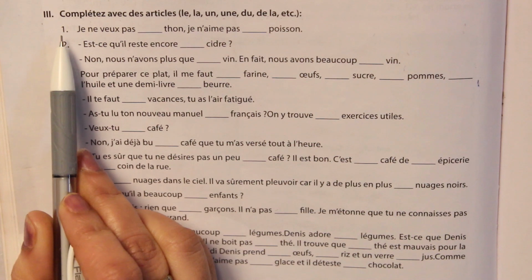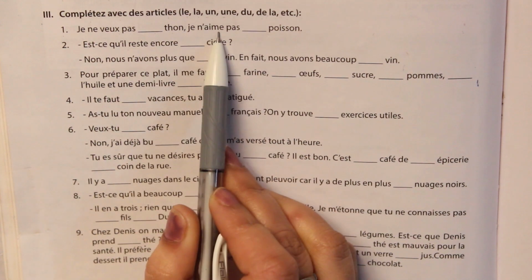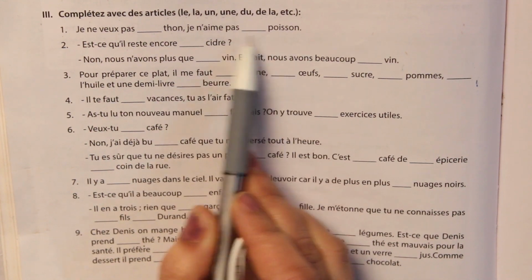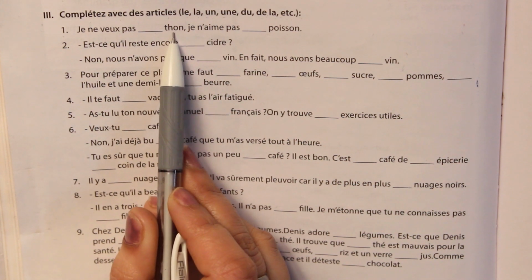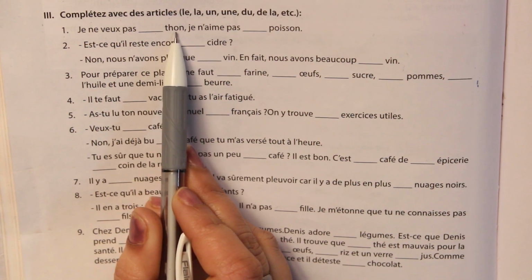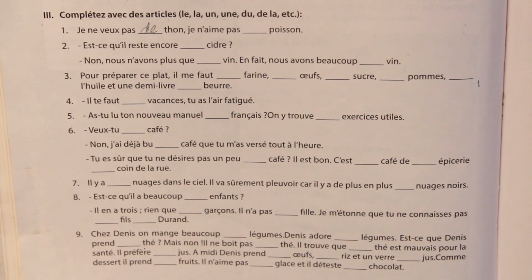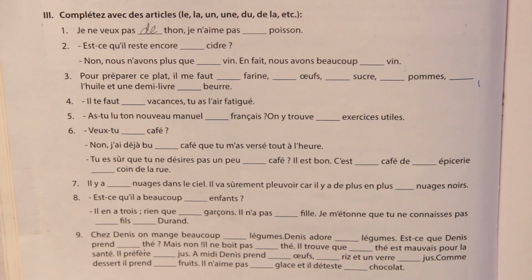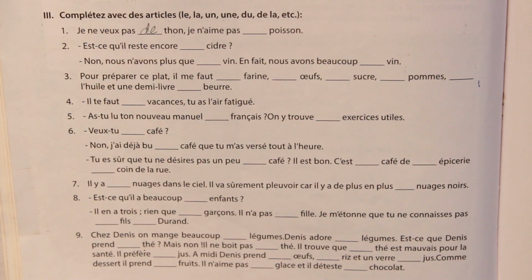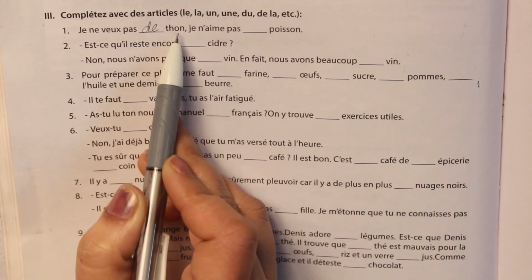Okay. Now the first statement is je ne veux pas dash thon. Je n'aime pas dash poisson. Now thon is a fish, meaning tuna. Actually it is tuna, which is liked for its flesh. Now whenever we do negation in partitif, we use de. If you have seen my previous videos in which I explained article partitif, you would know that if you are doing negation, then we use de, or sometimes d apostrophe if the vowel clashes with the noun.